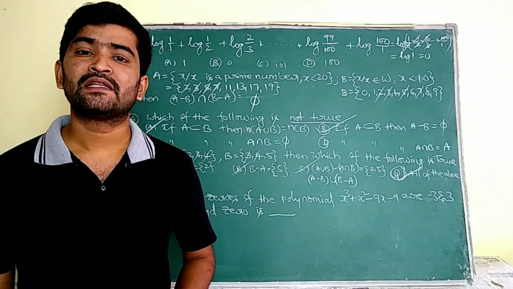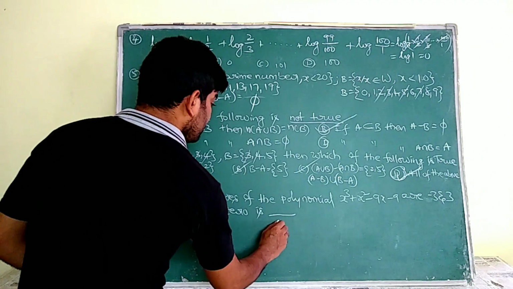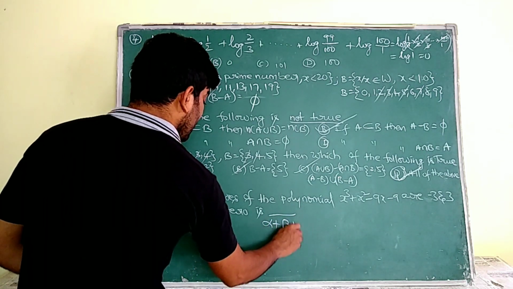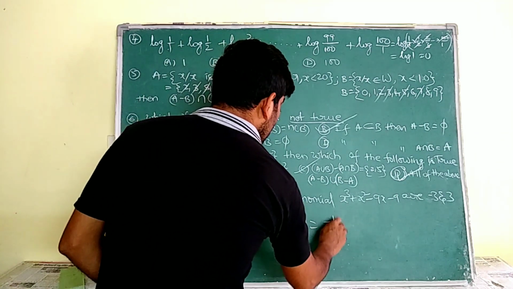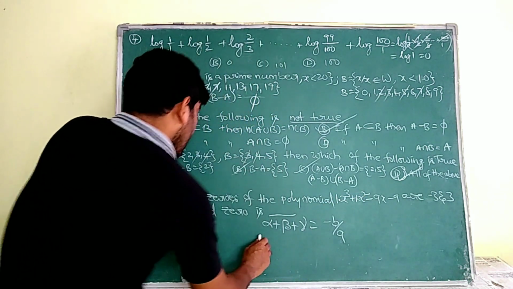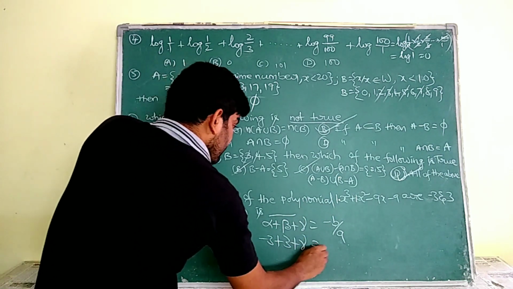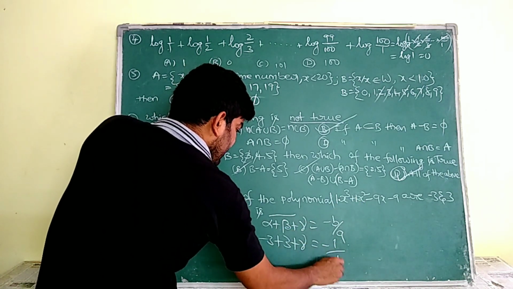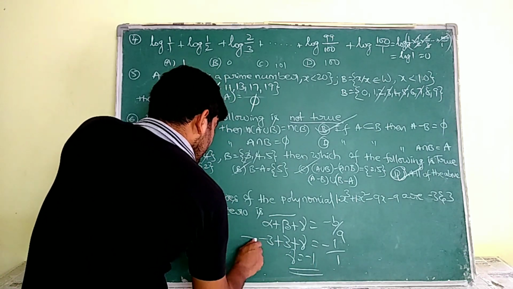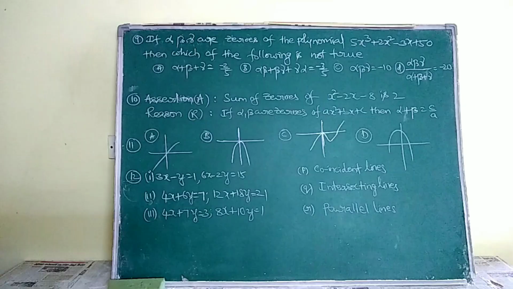How? The sum of the zeros of a polynomial, we know, is minus b by a. So let us suppose the third zero as gamma ma. Firstly write alpha plus beta plus gamma. Sum of the zeros is equal to minus b by a. Here a is equal to 1, b is also equal to 1. So alpha is 3, beta is minus 3, gamma let it be gamma only. Minus b by a means minus 1. So here it is 0, then gamma is equal to minus 1. So the third zero is equal to minus 1 ma.